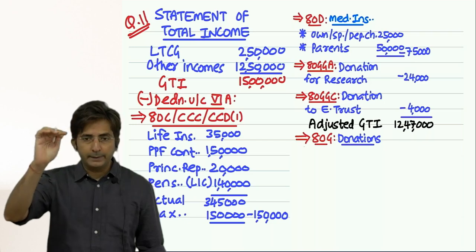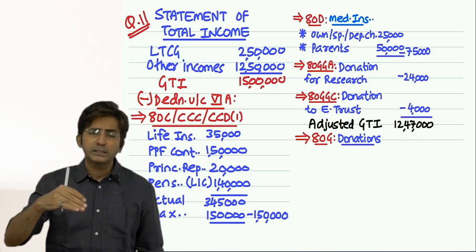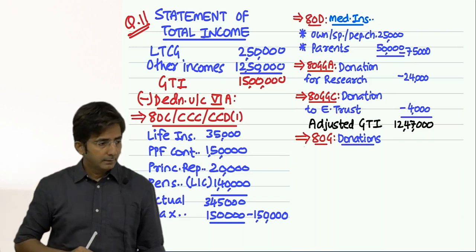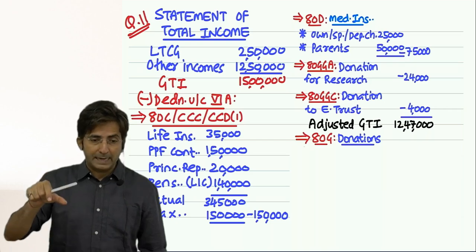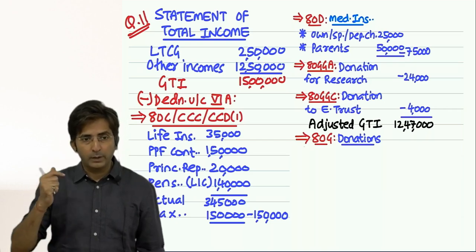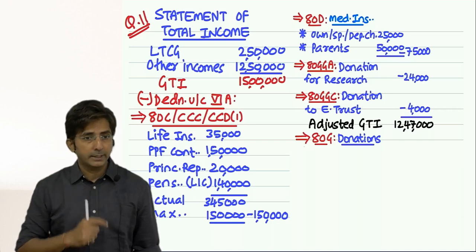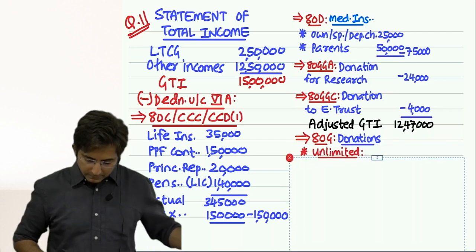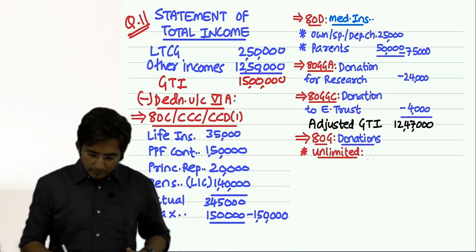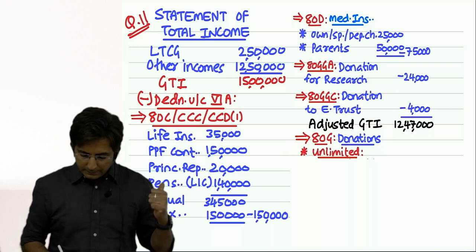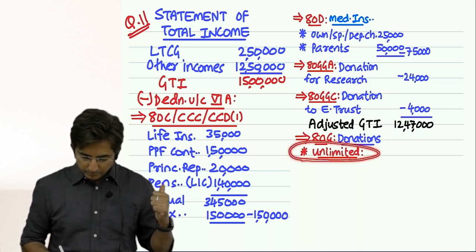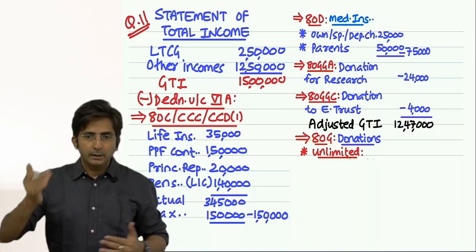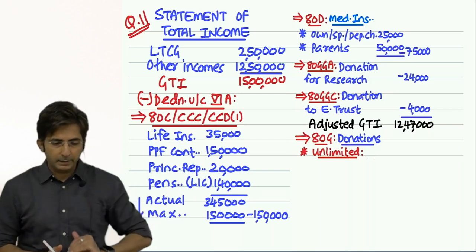Just write unlimited and keep writing all the donations, from PM Cares, Zakat, and so on. And then when you come to limited category, you will have to prepare a working note, which I had explained yesterday. So see, write like this. Section 80G, donations, further divided in two parts: unlimited, limited.